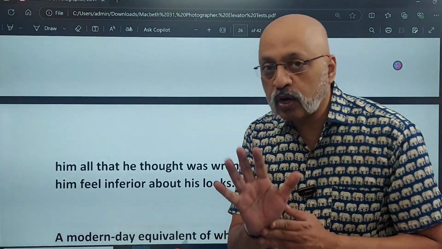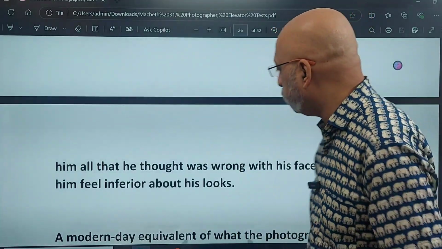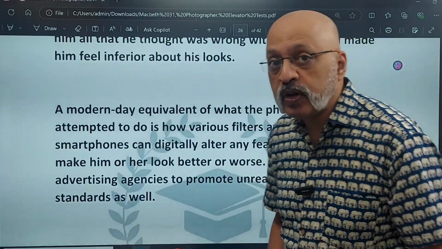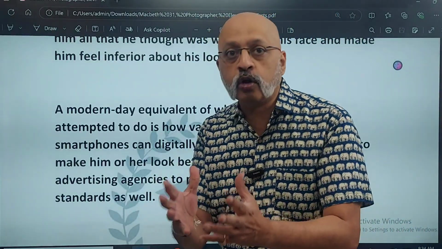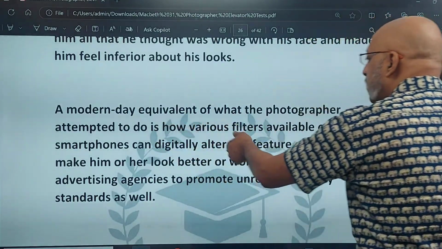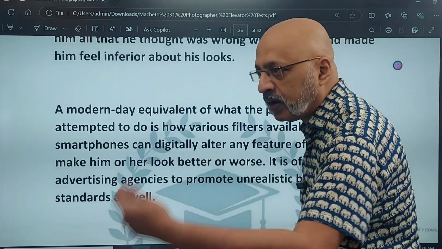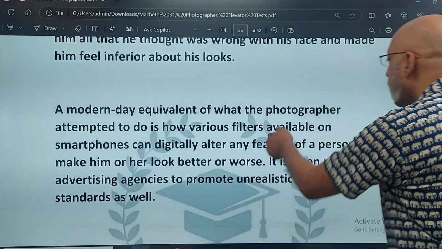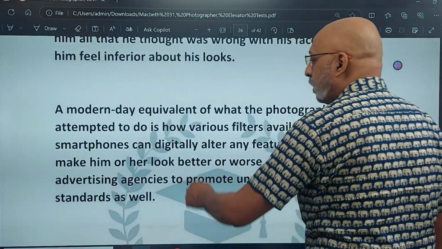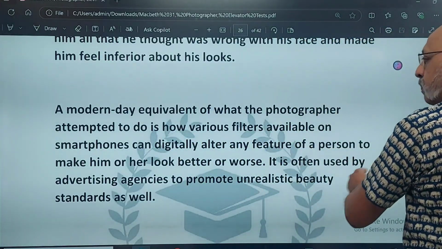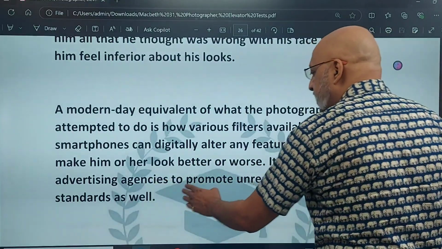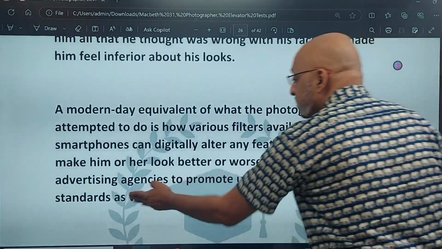Okay. पांचवा क्वेश्चन आपको इस तरह का एनालिसिस क्वेश्चन पूछा जा सकता है. Now this is an opinion, but ensure that when you're writing it, usme dum ho, the argument should look solid. A modern day equivalent of what the photographer attempted to do is how various filters, आपके Instagram और Snapchat वगैरह में, available on smartphones and different apps can digitally alter any feature of a person to make him or her look better or worse. It is often used by advertising agencies to promote unrealistic beauty standards as well.